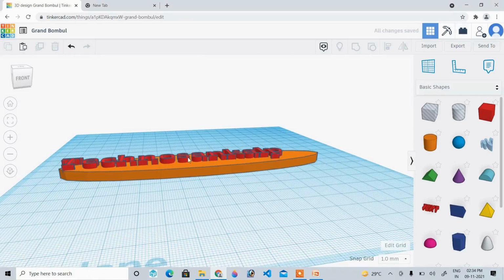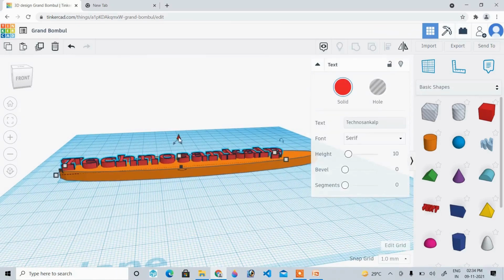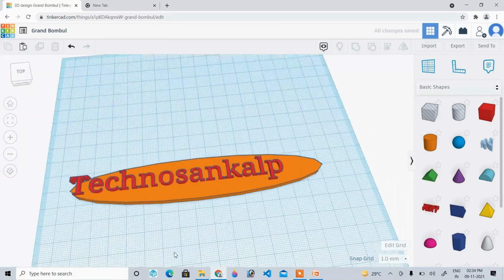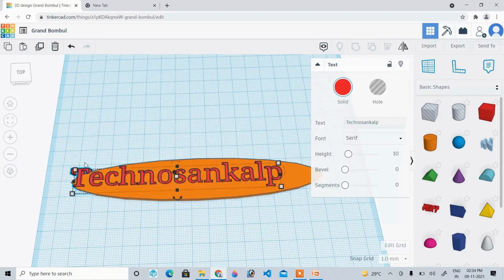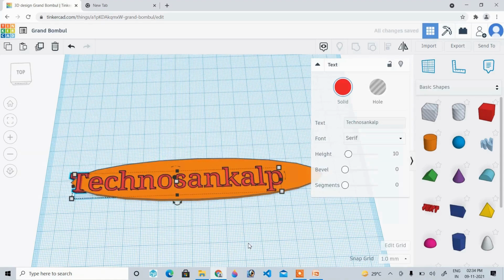Some letters are already engraved. It will be fixed on the surface, or I can just pull it down also. And now my name is on the surface. So now I want to create a hole for this. So how to select for the holes?